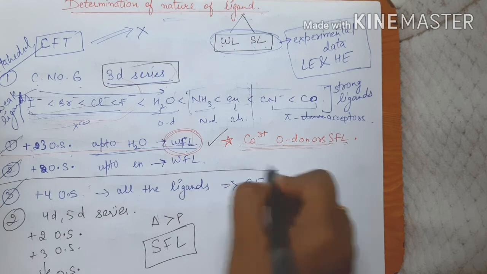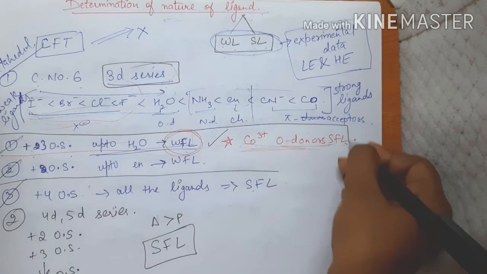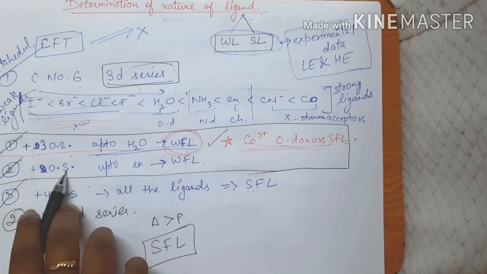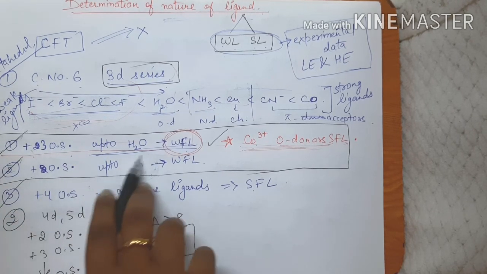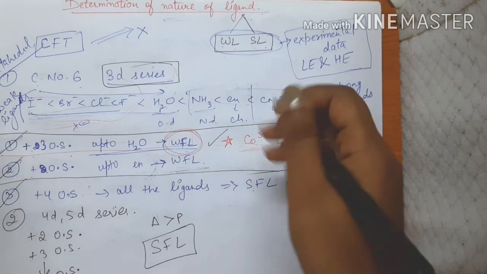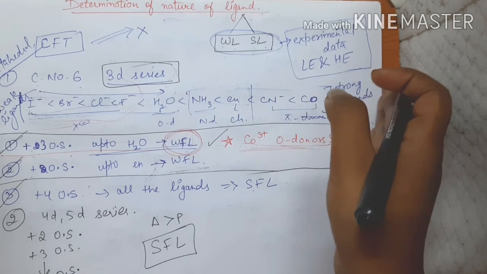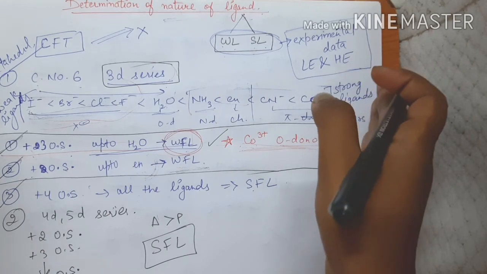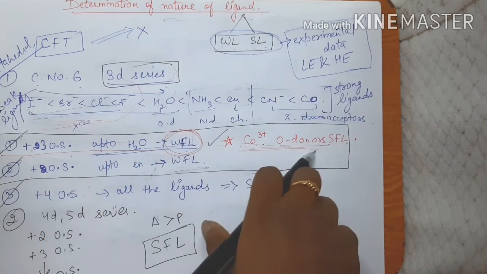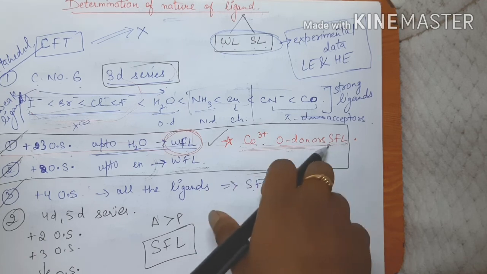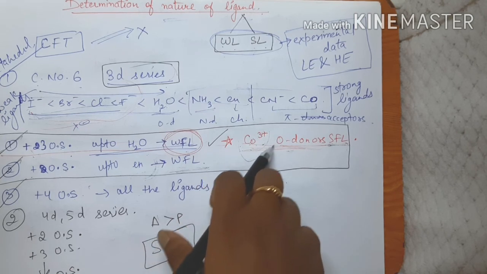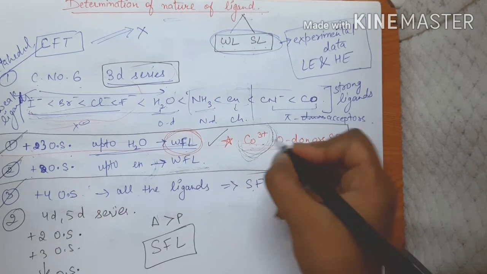There are only 2 major cases which we have to remember. These are +2 and +3. For +2 oxidation state, up to chelating ligands, they are going to behave as weak field ligands. All the remaining ligands towards the right hand side in the spectrochemical series are going to behave as strong field ligands. For +3 oxidation state, except for cobalt 3 positive, in which oxygen donors are also going to behave as strong field ligands, only the halide donors are going to behave as weak field ligands for cobalt 3 positive.